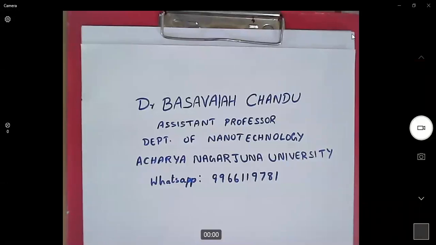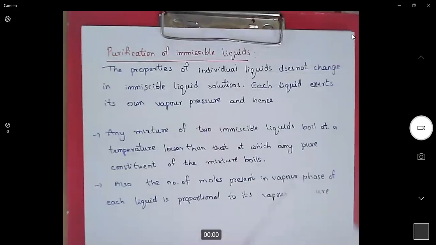We were discussing distillation processes. We use distillation processes for the purification of organic solvents. In this class, we will discuss the purification of immiscible liquids. Immiscible liquids can be purified by distillation. Of course, it is steam distillation.